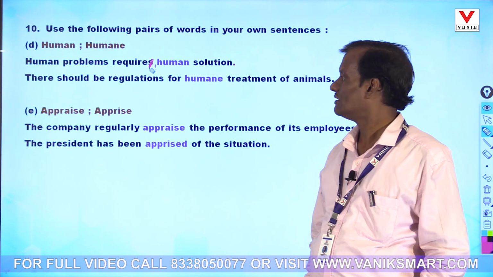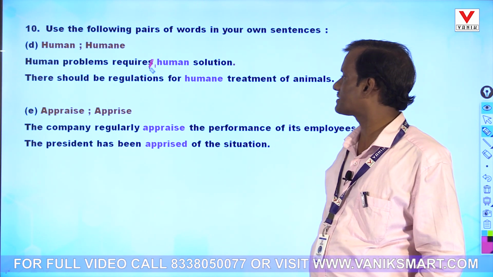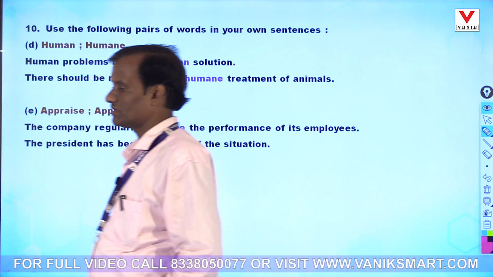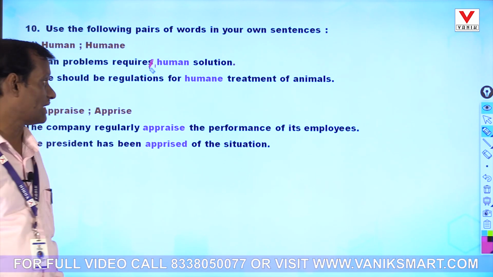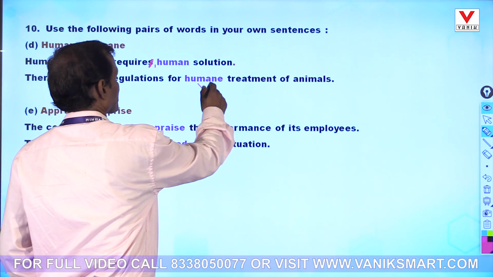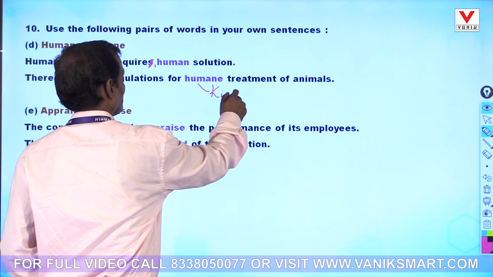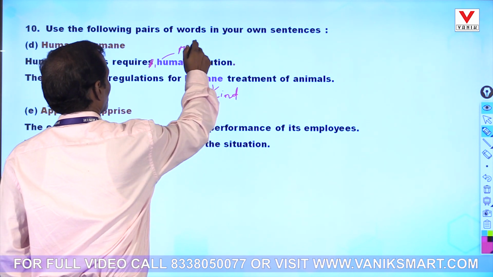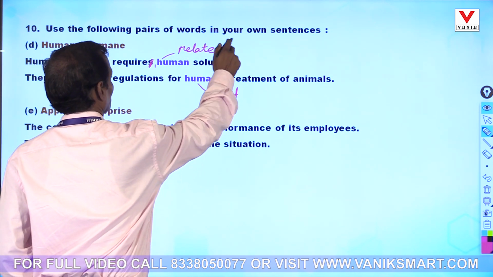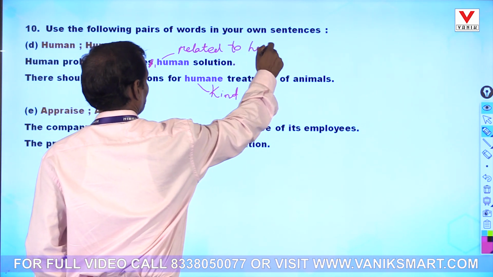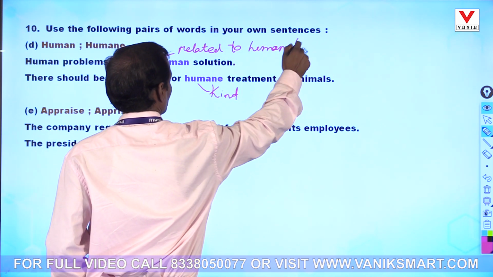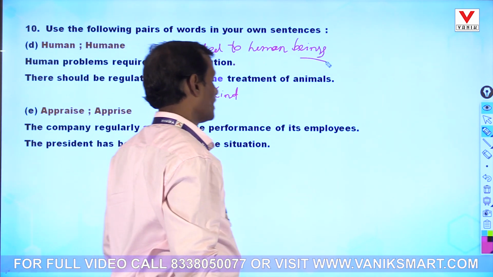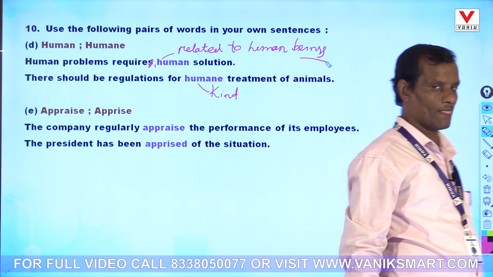There should be regulations for humane treatment of animals, kind treatment of animals. So when it means kind, it is humane, and here human is related to human beings. That is the difference between human and humane.